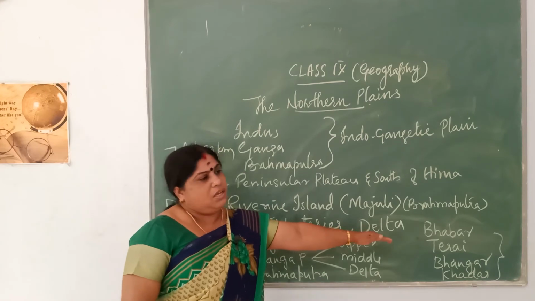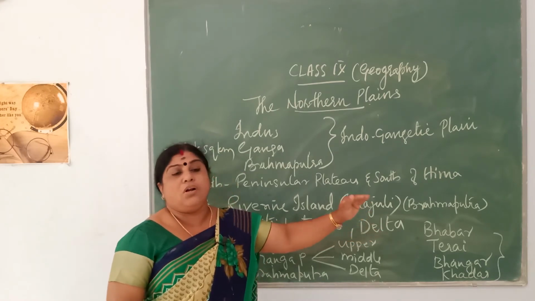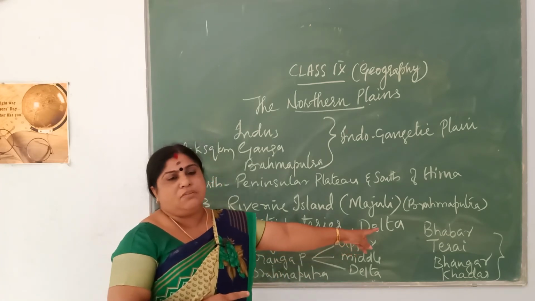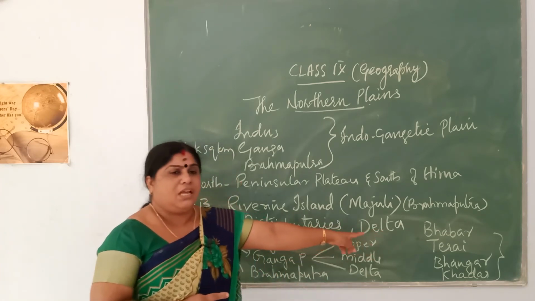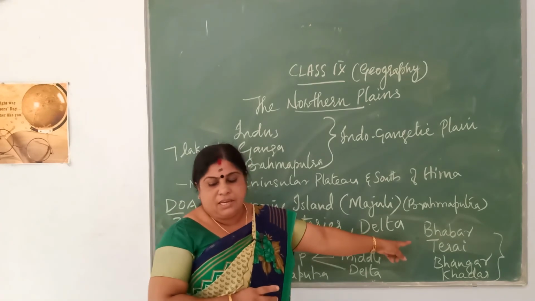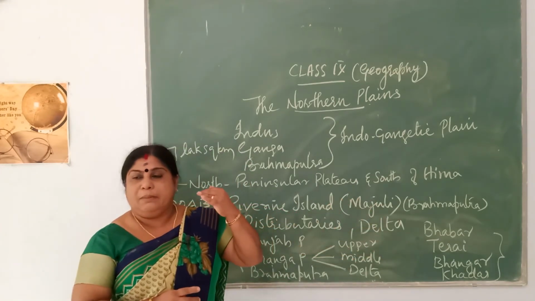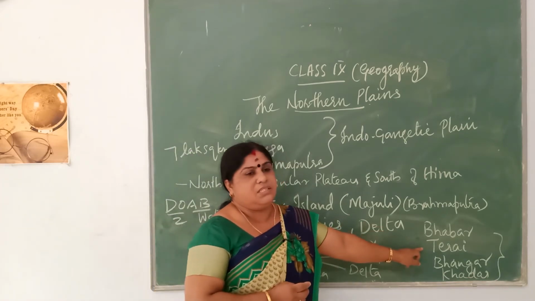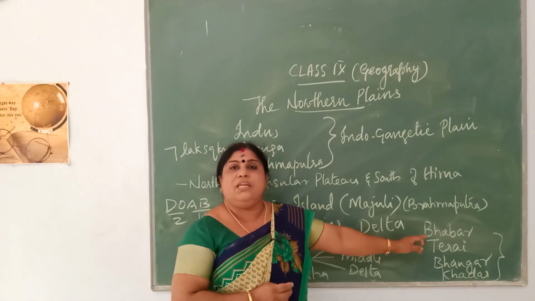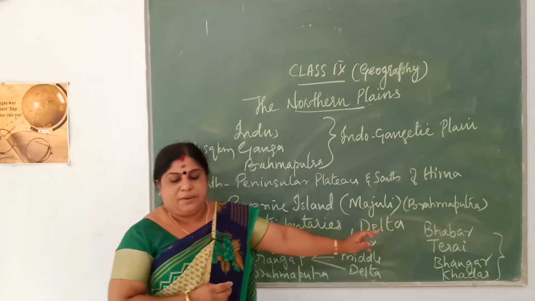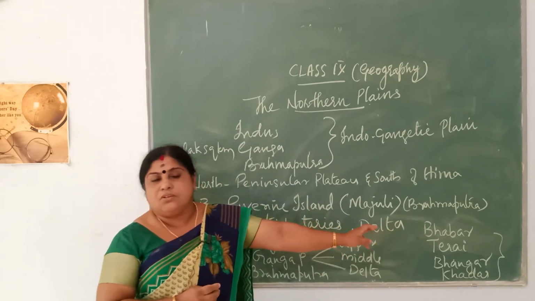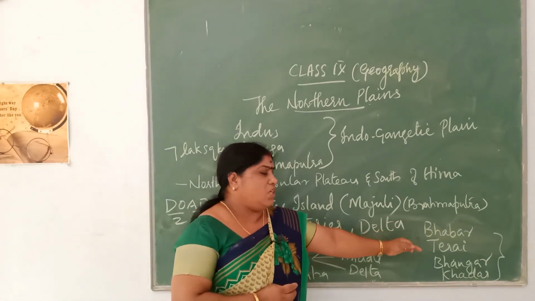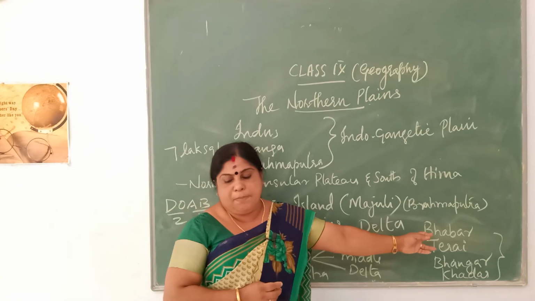And when it reaches the Babar ground, all the streams will be disappearing, and the level of water will also be lower when you take the case of Babar. Now again the water will be moving forward, depositing the eroded materials. So the next feature that you see is the Terai. It is about 20 to 30 kilometers wide. It is found to the south of the Babar region. Babar is found north and Terai is found south of the Babar region.